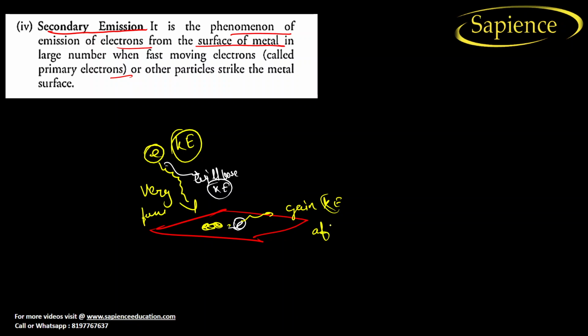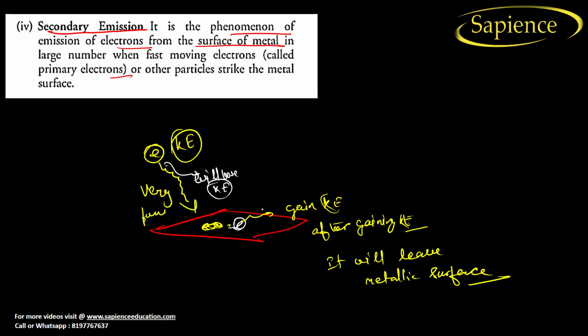and after gaining kinetic energy, what will happen? It will try to move out, it will leave the metallic surface.